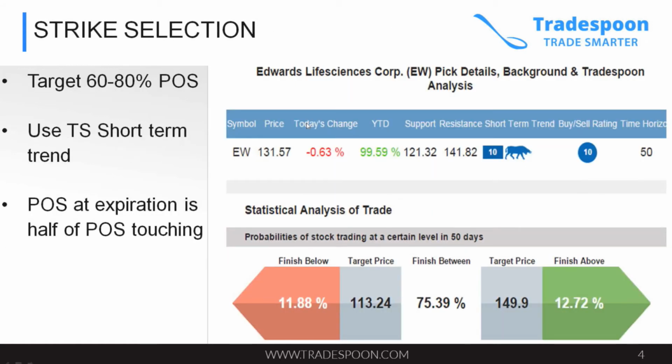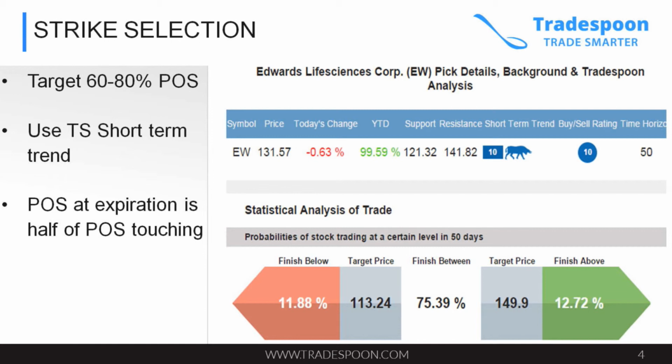So at TradeSpoon, we have a probability calculator that you can see on your screen. Here you see an example of Edwards Lifesciences, ticker EW, and it shows you that looking at the expiration date, we are trading usually 50 days away. Our optimal time horizon is 50 days. That's why you see on the screen a time horizon of 50 days. So this means that in 50 days, Edwards Lifesciences, which is trading at 131 right now, will be as low as 113 and as high as 149. And that helps you with short-term strike price selection.